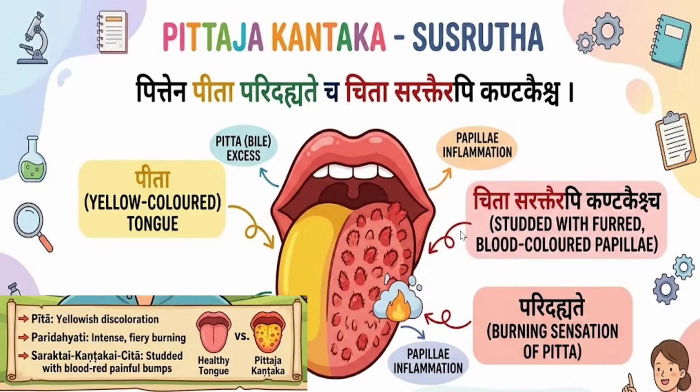Paridahyadi, so there is a burning sensation, intense fiery burning. Chida sarakterabi kandagaischa means studded with blood colored, painful bumps.